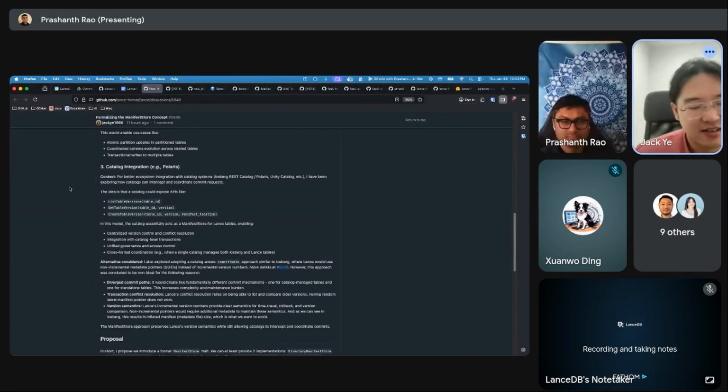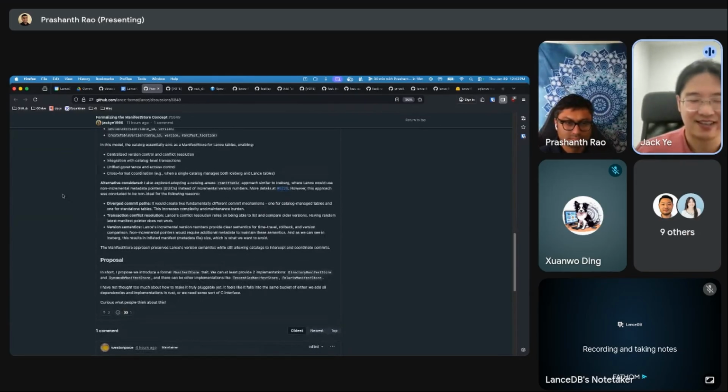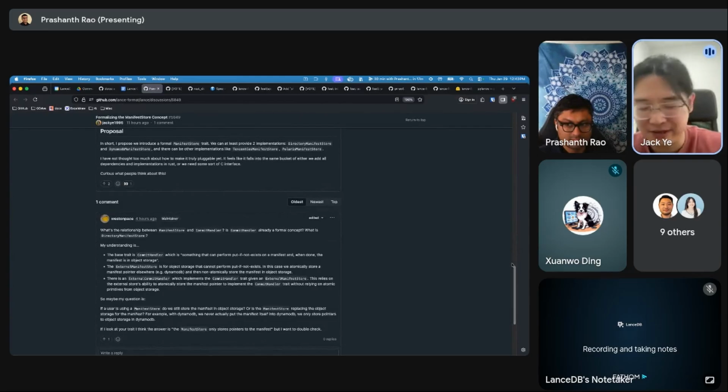I felt the manifest store could be a way to achieve that, because then the catalog can provide those APIs, like table versions and commit table version, and that becomes the implementation of the manifest store. So this is lots of different ideas, and I'm just curious what people think.